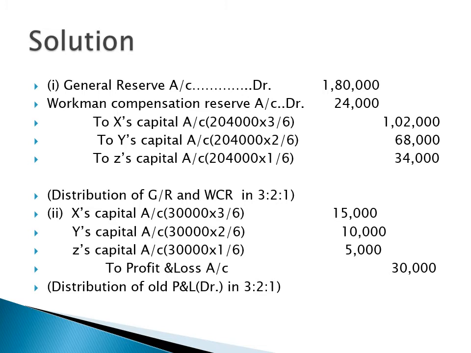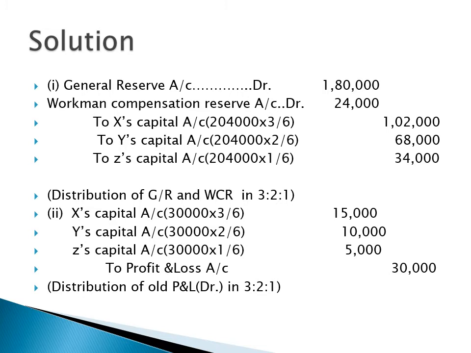When we add 1,80,000 plus 24,000, it is 2,04,000. So I have done the combined journal entry of these two reserves, workman compensation reserve and general reserve, and the narration is also there: distribution of general reserve and workman compensation reserve in 3:2:1.